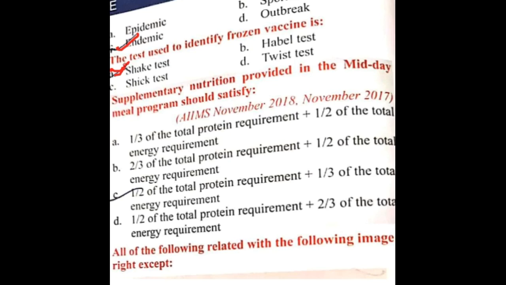In this shake test, we take a vial. This is mainly done for freeze sensitive vaccines. We will take the freeze sensitive vaccine, and then you will see whether there is appearance of cloudy liquid or not.